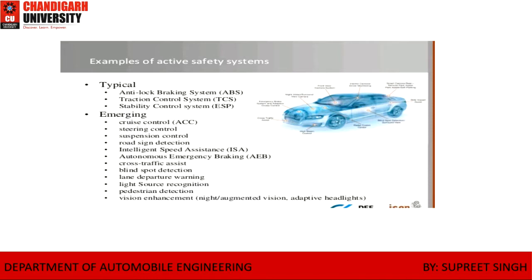The traction control system is also providing traction to the vehicle. In that direction, the vehicle is controlling the body. At that time, the wheels will not be allowed to skid. So this is the traction control system, which does not allow the wheels to skid.